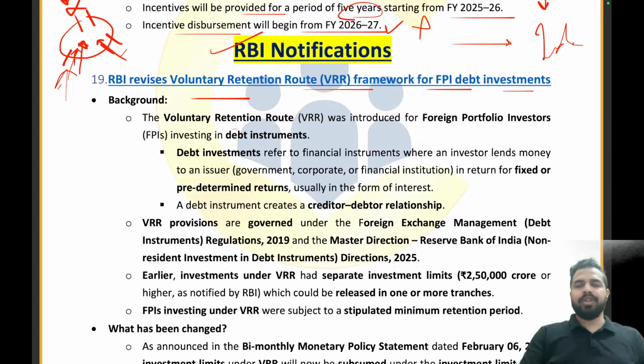So the voluntary retention route was introduced for the foreign portfolio investors investing in the debt instruments. तो जो इन्वेस्टर्स डेट इंस्ट्रूमेंट्स के अंदर इन्वेस्ट कर रहे हैं उनके लिए हमने इंट्रोड्यूस किया ये वॉलंटरी रिटेंशन रूट, राइट? What are the debt instruments?